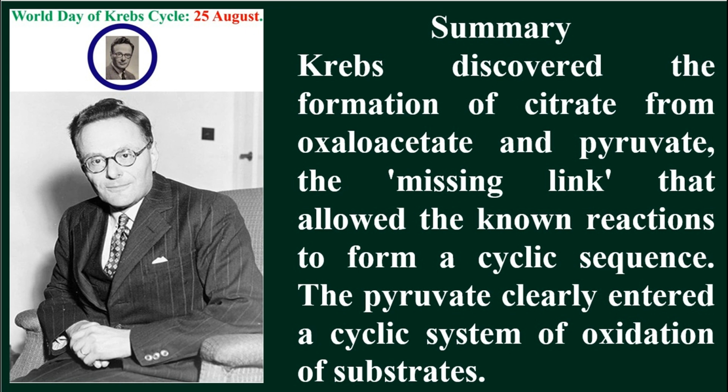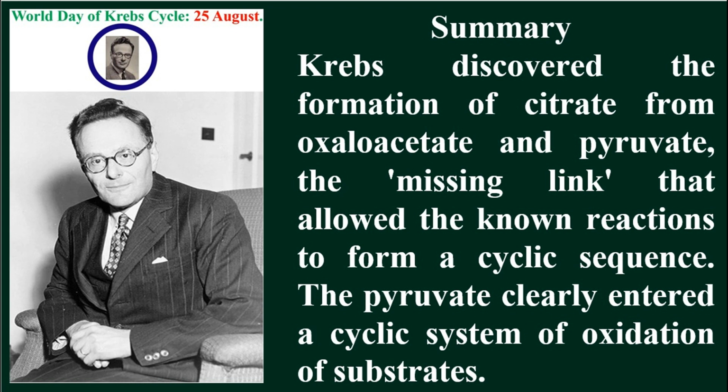However, many people refer to the process as Krebs cycle in recognition of contribution of Hans Krebs to the discovery. Krebs discovered the formation of citrate from oxaloacetate and pyruvate, the missing link that allowed the known reaction to form the cyclic sequence.